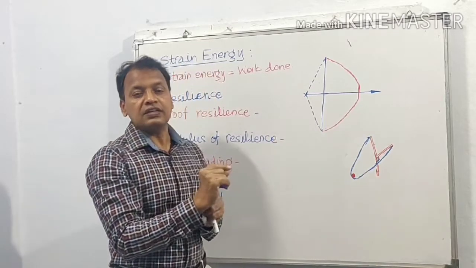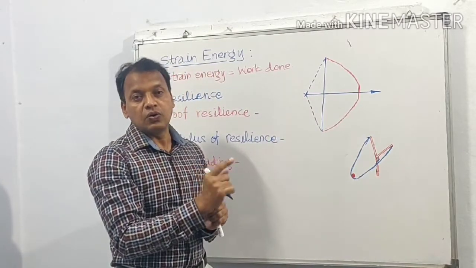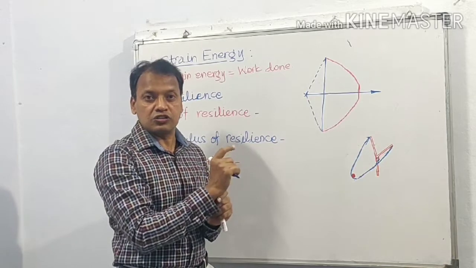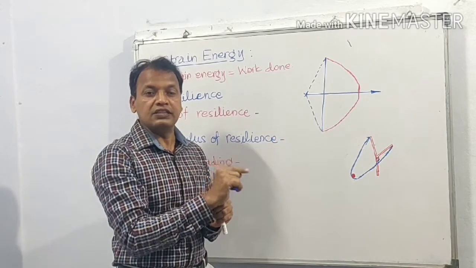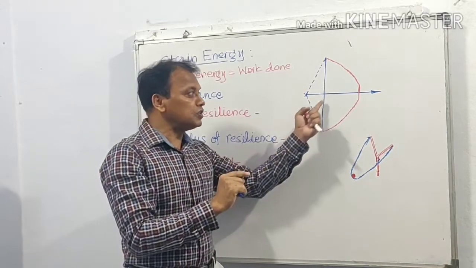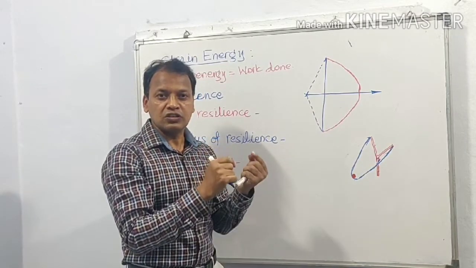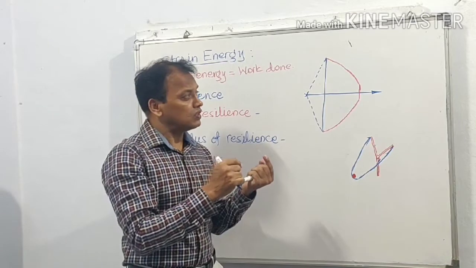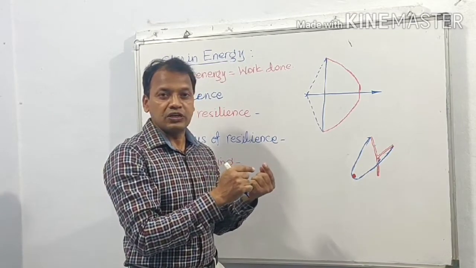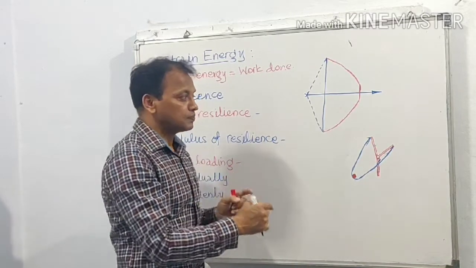What is energy? Energy is the capacity to do work. When it is stretched or strained, it is able to do some work. If this string is not strained, not stretched, the arrow can't be shot.